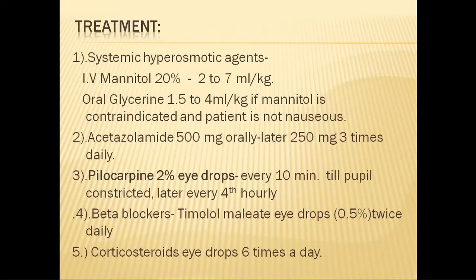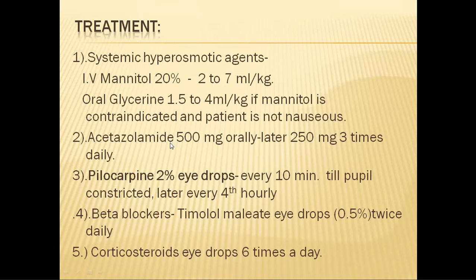So when the vitreous shrinks, the iris lens diaphragm falls back, and the anterior chamber depth also increases. At the same time, the intraocular pressure also increases. Along with IV mannitol, we also give acetazolamide, which helps in decreasing the formation of aqueous. It's a carbonic anhydrase inhibitor which decreases the formation of aqueous. So by both these two means, we will suddenly decrease the intraocular pressure.